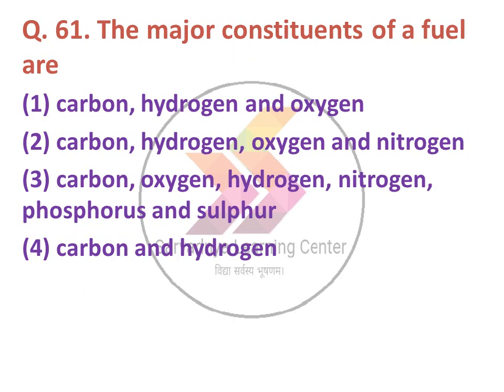Next question, the major constituents of fuel are. Option 1 carbon hydrogen oxygen, 2 carbon hydrogen oxygen and nitrogen, option 3 carbon oxygen hydrogen nitrogen phosphorus and sulfur, option 4 carbon and hydrogen. The correct answer is carbon and hydrogen are the main constituents of the fuel. The option number 4 is correct.